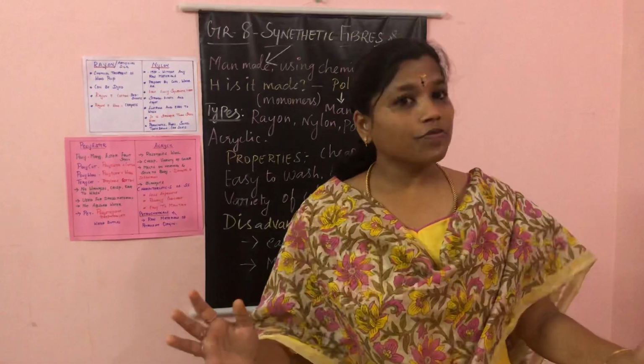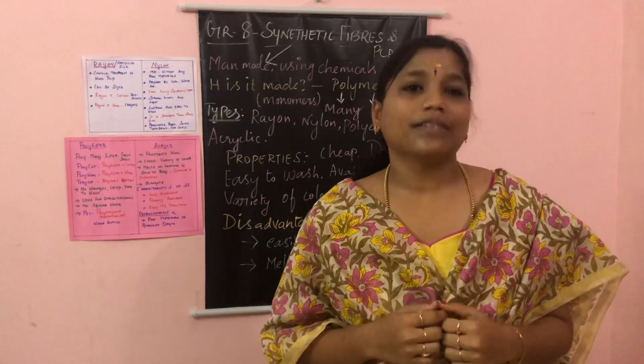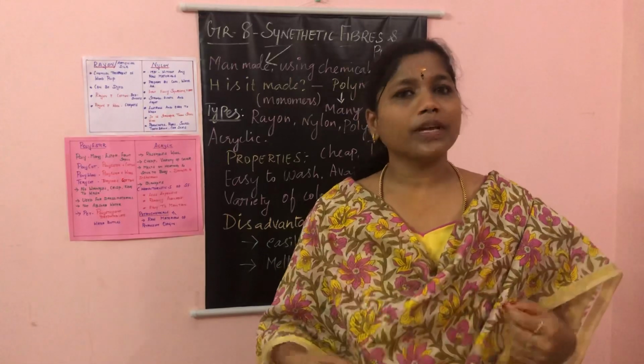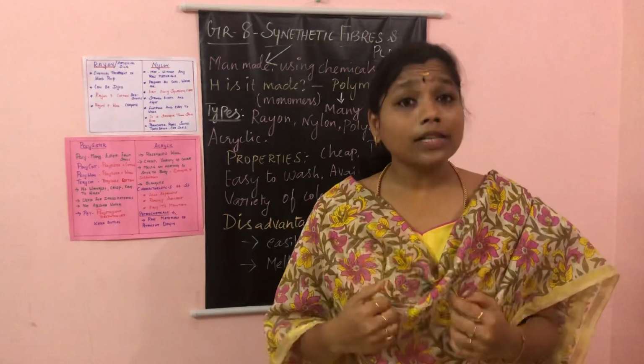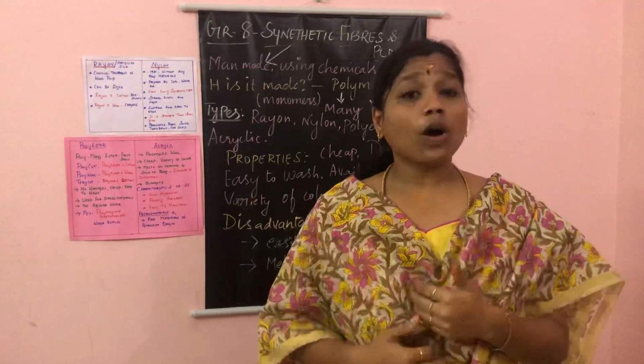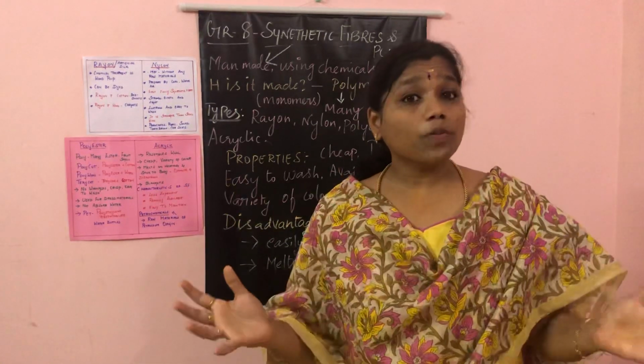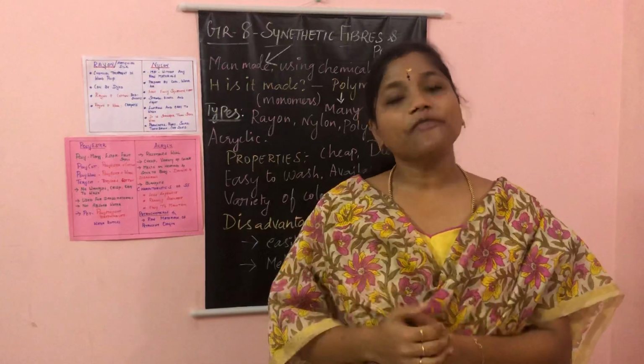We all love to wear different types of dresses. Am I right? Yes, we used to wear cotton during summer, and we used to wear wool during winter. Likewise, we all love to wear different types of cloths. What are they all said to be? Different types of cloths are said to be fabrics.